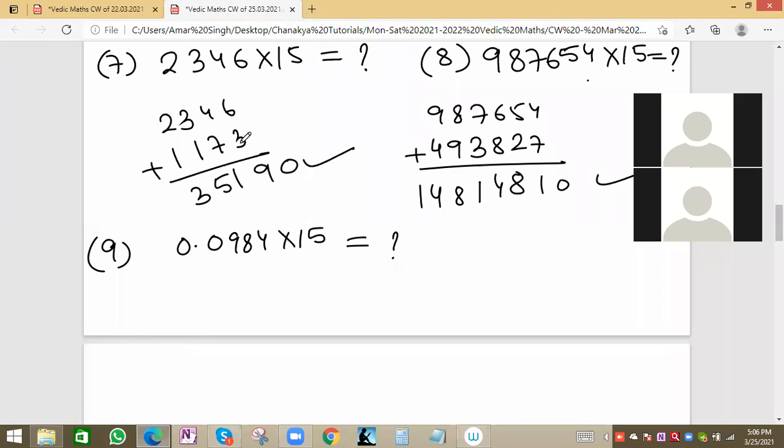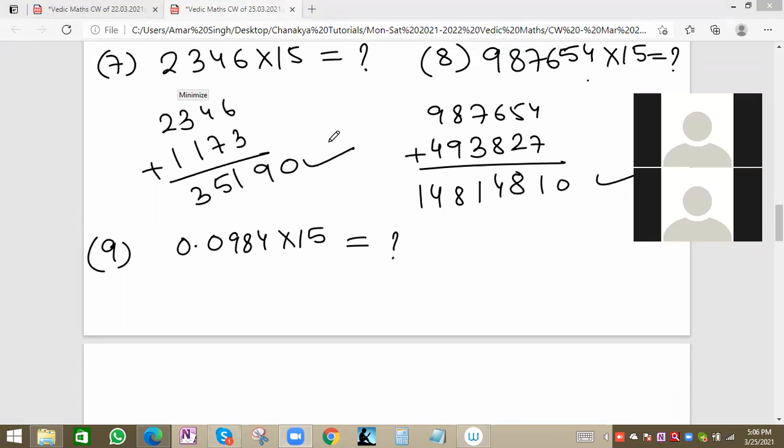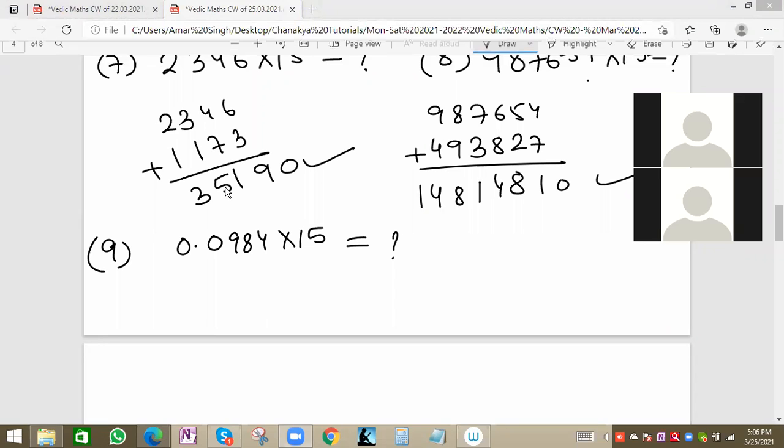Others have the correct answer. Pratibha also, please try once again. Sarah, it seems the answer is correct. Because a decimal value is also there, so accordingly we have to put the decimal point.